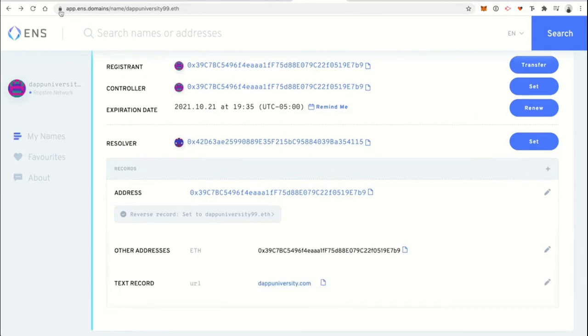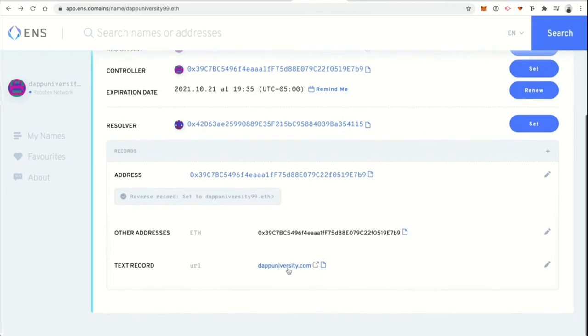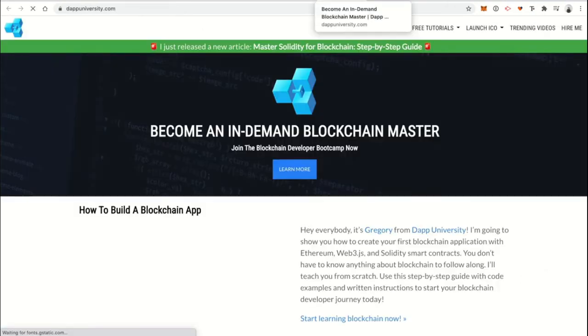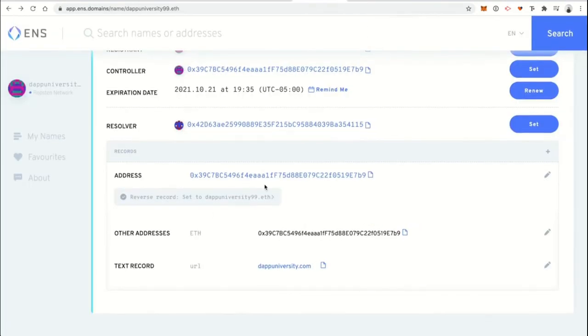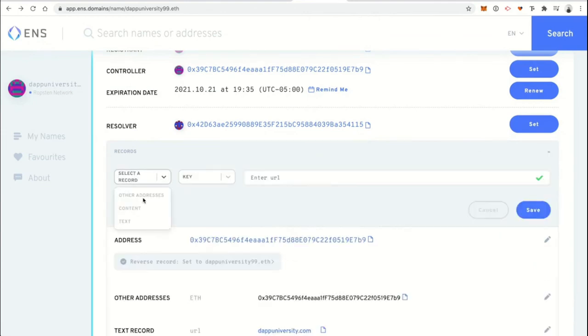All right, so looks like the transaction confirmed. Boom. So yeah, it's got a text record pointed to dapuniversity.com, which you can see here now. Now we can click more records. Let's do an IPFS hash. So remember, IPFS is basically a decentralized file storage system. So if you put your website on a decentralized network like IPFS, then it's uncensorable.